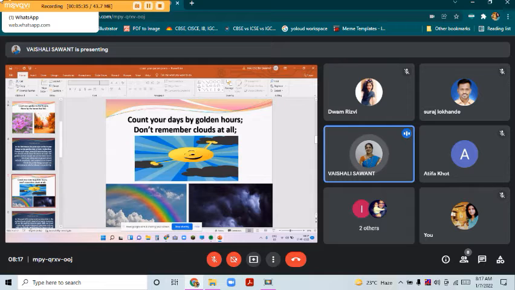So, what is the meaning of clouds? Clouds always indicate the dark and the bad things in our life. So you can see in the second picture how the clouds are dark. So it indicates the dark side of our life.